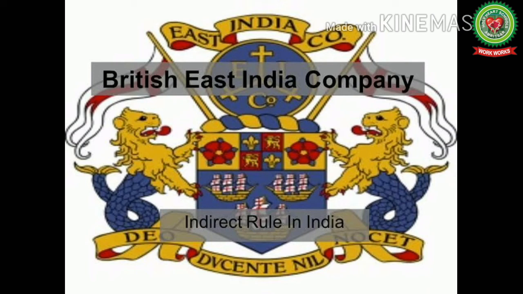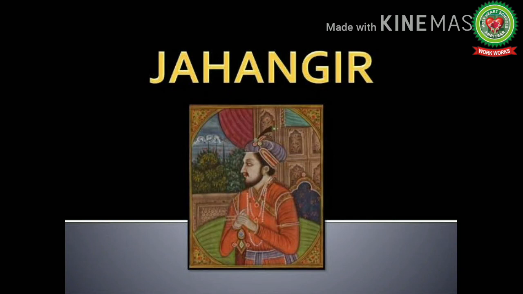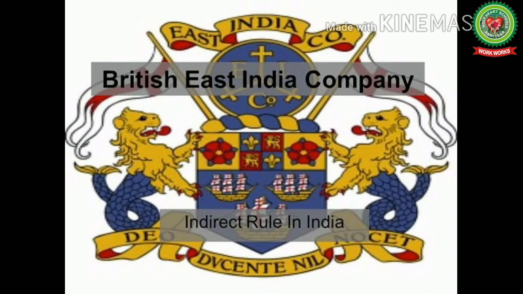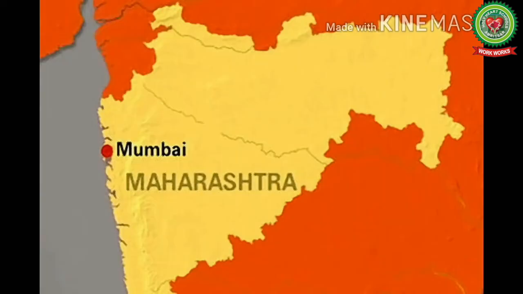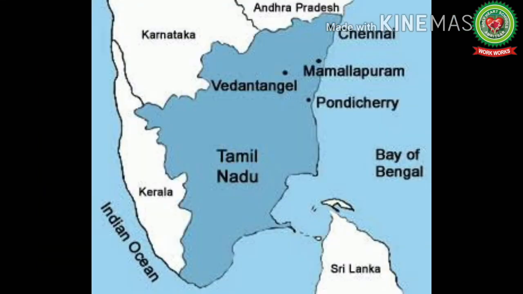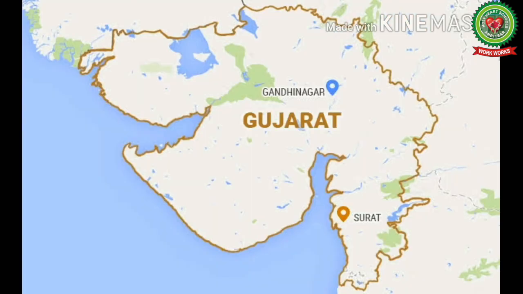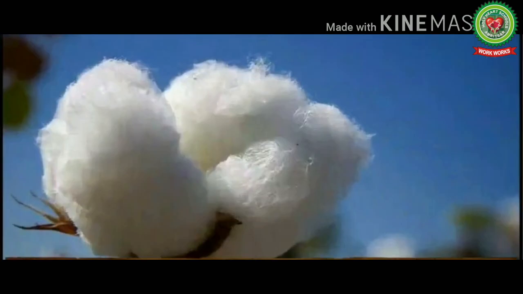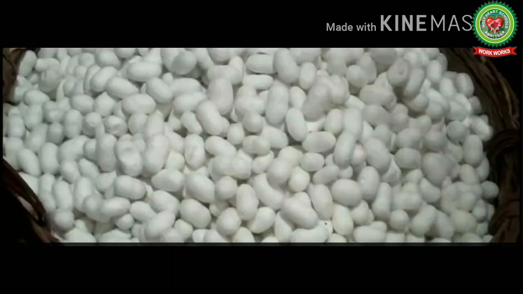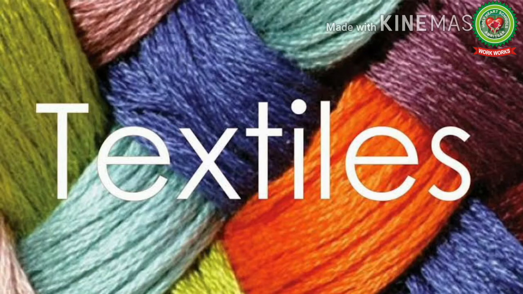They took permission to set up factories from Jahangir, the Mughal emperor, in the early 17th century. The company established factories at various places in India, and the major centers of the British East India Company were Bombay, the present day Mumbai in Maharashtra, Madras, the present day Chennai in Tamil Nadu, Surat in Gujarat, and Hooghly in West Bengal. And the main traded things were cotton, raw silk, sugar, textiles, etc.